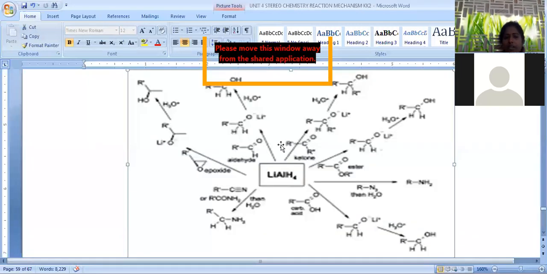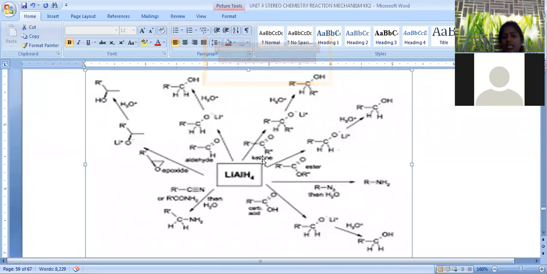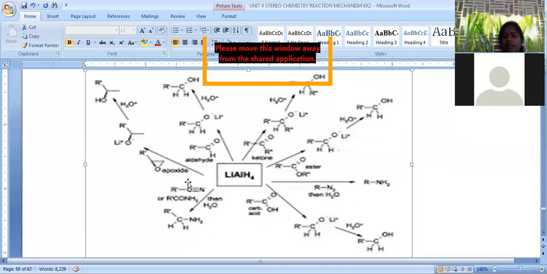lithium aluminum hydride reduction. Here is the complete summarization of lithium aluminum hydride reduction. You need not remember all of these; our concern is the reduction of aldehydes and ketones. Aldehydes are finally converted into primary hydroxy, and ketones are finally converted into secondary hydroxy compounds. Only these two reactions are most important for us, but the others are also possible. So let us have a simple glance at the other applications of lithium aluminum hydride.